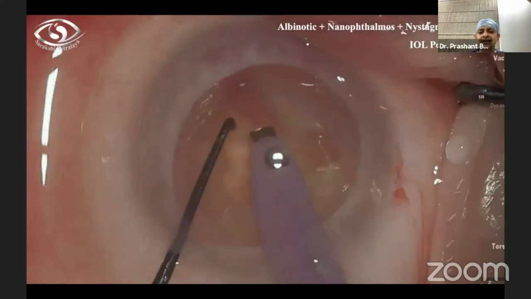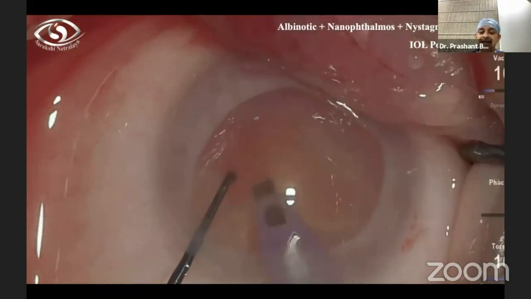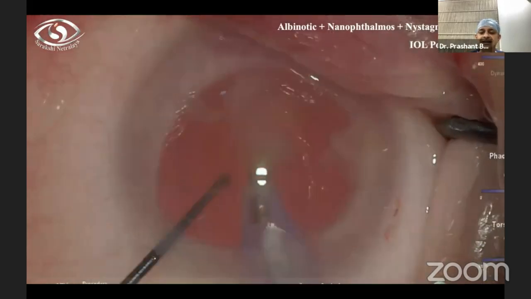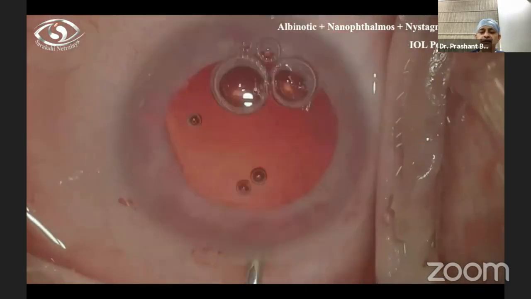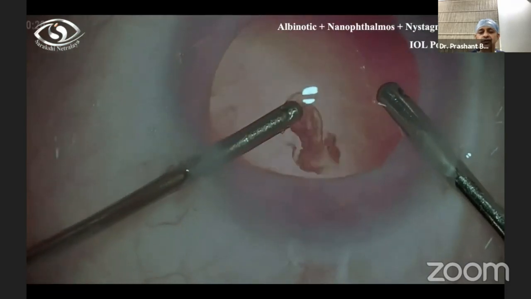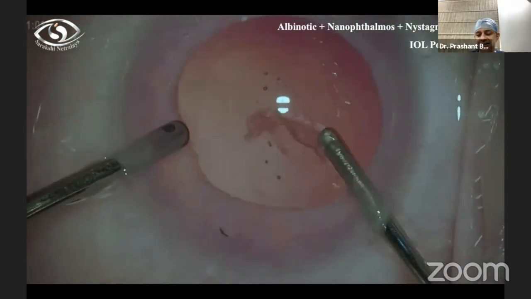The other thing in an albinotic eye is that the red color gets magnified and it bites your eyes. So you have to use a filter, as I'm using a red-free filter while doing an albinotic eye. Whenever there is red, it gets exaggerated in a digital image, so using a filter like this helps in toning down that exaggerated red.